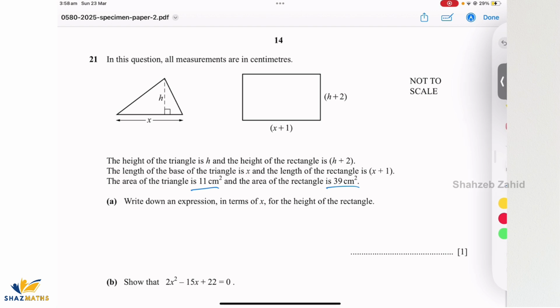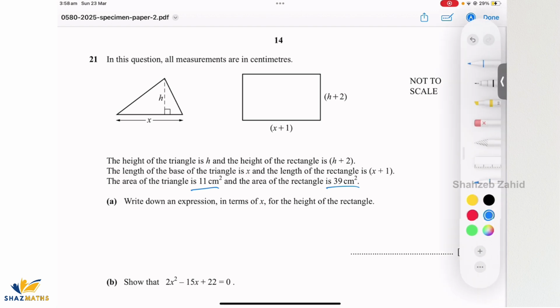Okay, now that's the height of the rectangle, right? So we have to express this in terms of x. For this one, I do have this information provided to me.